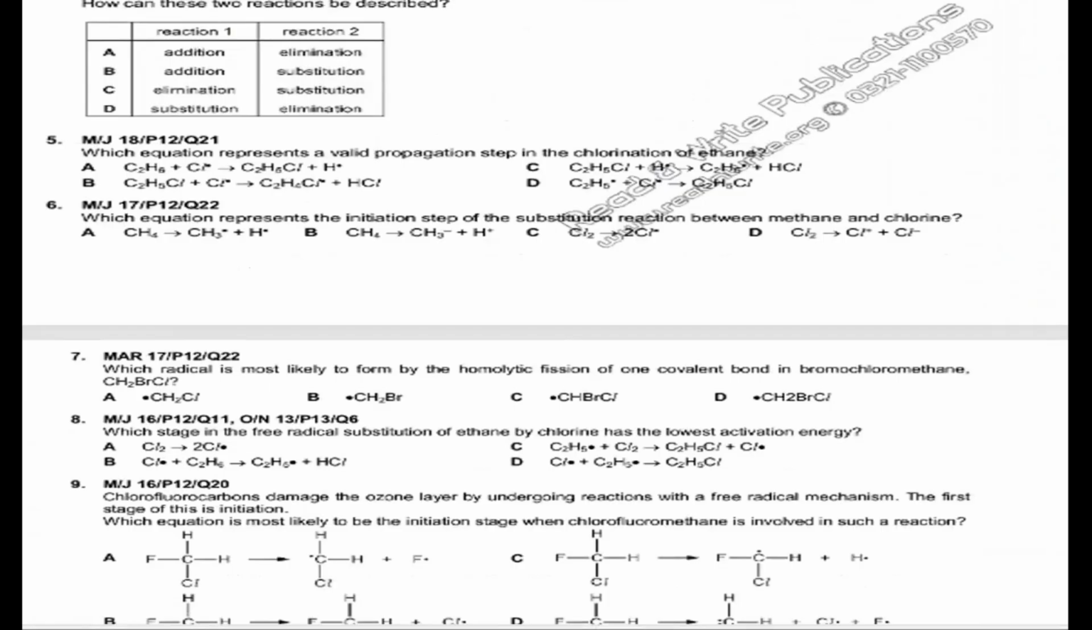So let's move on to the question number 5. Okay. Now, which equation represent a valid propagation step? So for a propagation step, we need to have a free radical combining with the molecule, giving us new radical and giving us new molecule, right? So let's see it over here.